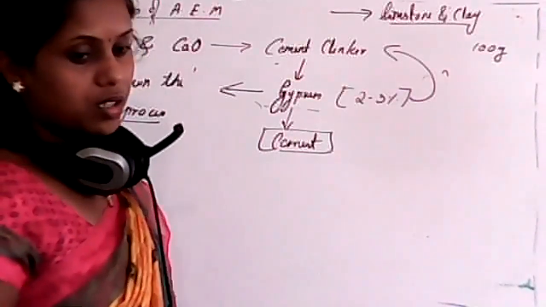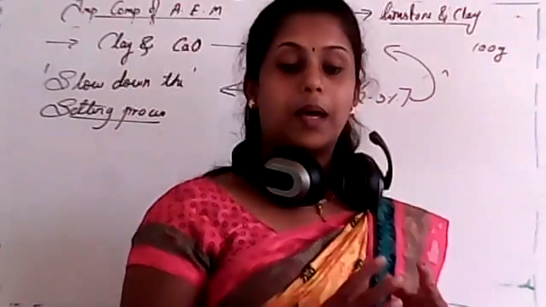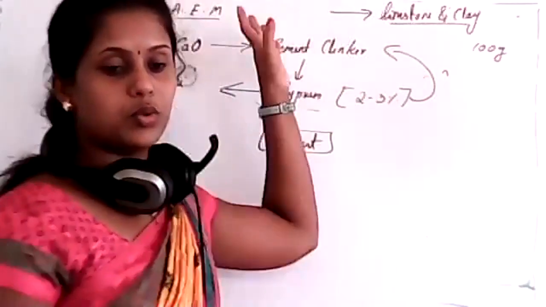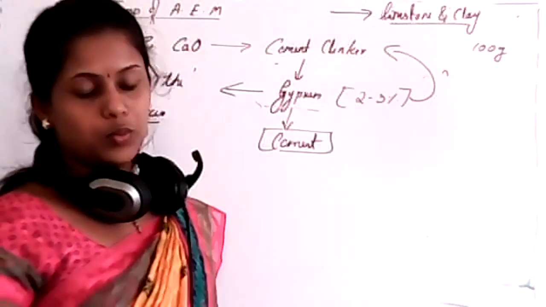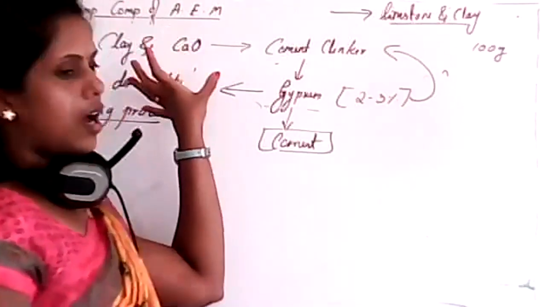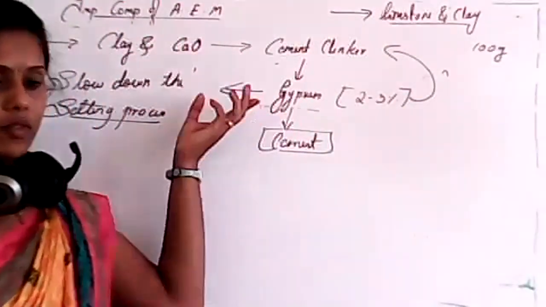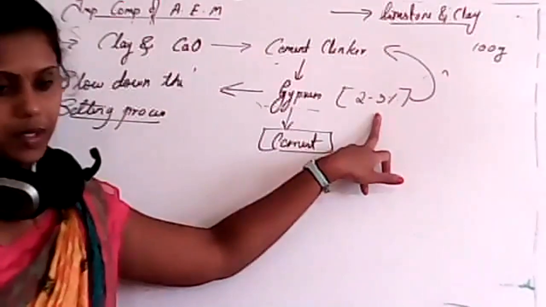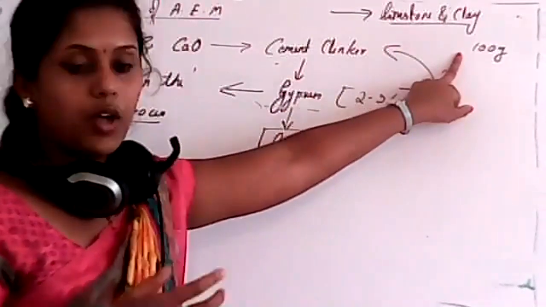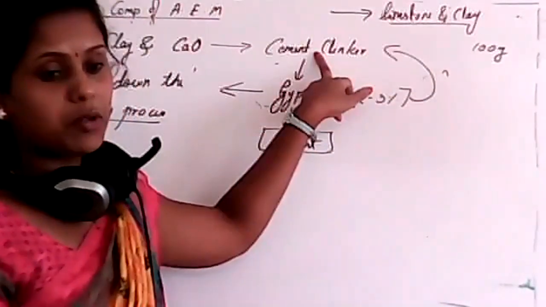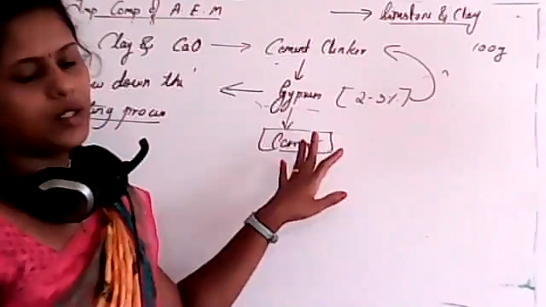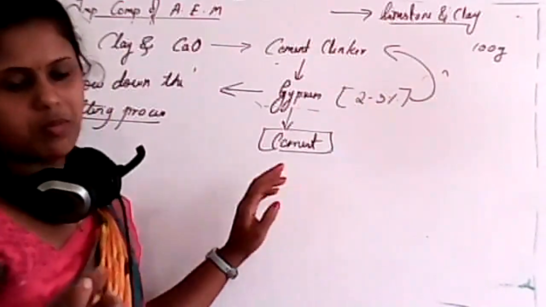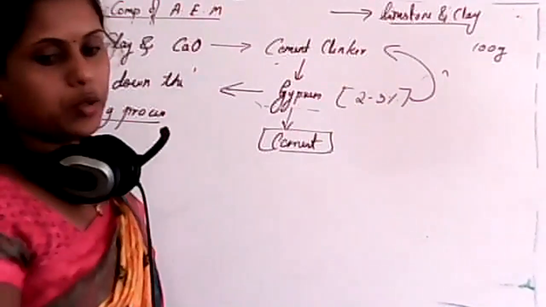And don't think, ma'am, we can directly use gypsum and not clay and calcium oxide. No, we can't. That will give hardness, and to slow down only we use gypsum, around 2 to 3%. If you take 100 gram of cement clinker, you have to add 2 to 3 grams of gypsum, a small quantity.